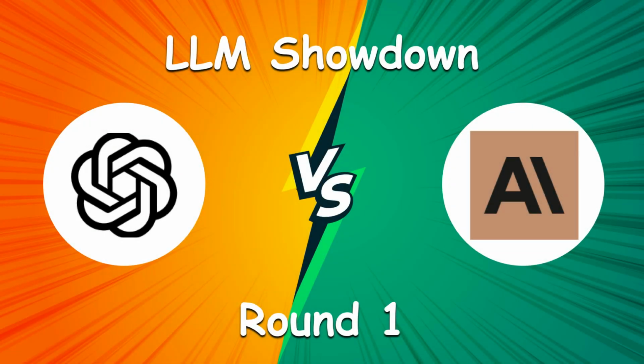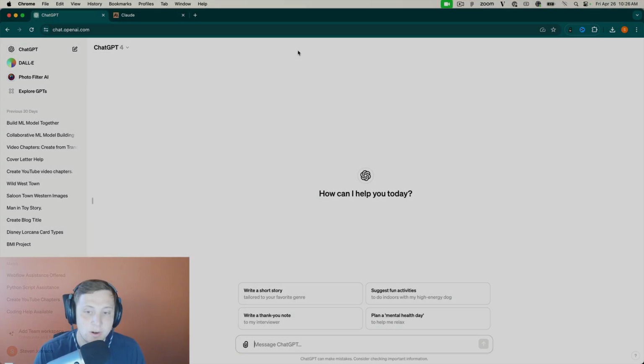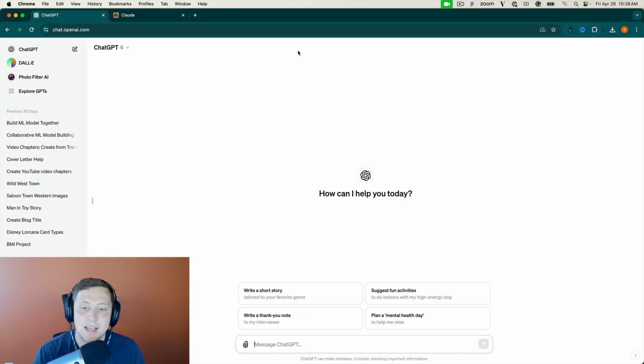Round 1, fight! All right, so we're going to start out inside of ChatGPT today, and we're going to start off with music playlists. Again, this is a pretty simple task, but I just want to send it to both of these tools just to see what it can do. I'm a big fan of Linkin Park. I like NF. I like Blink-182. I kind of like that era of rock. So we're going to see if ChatGPT and Claude can create a playlist that matches that tone, that energy.